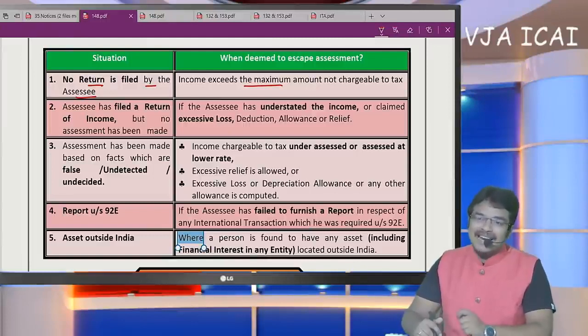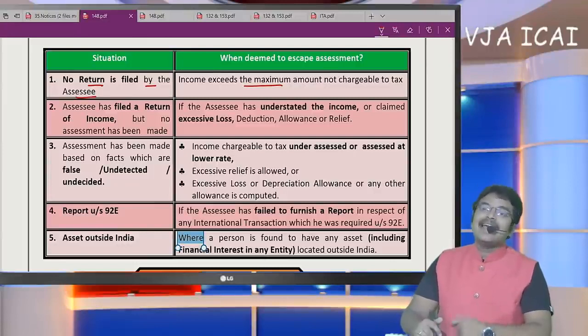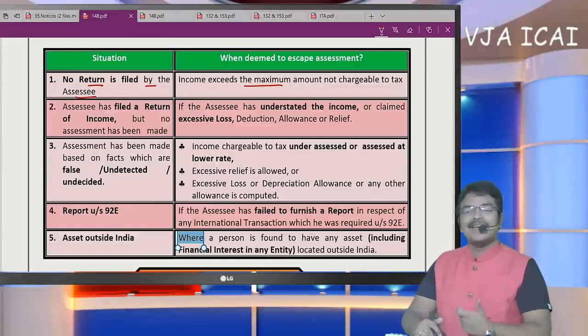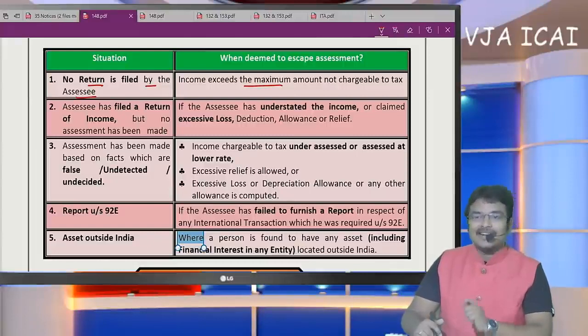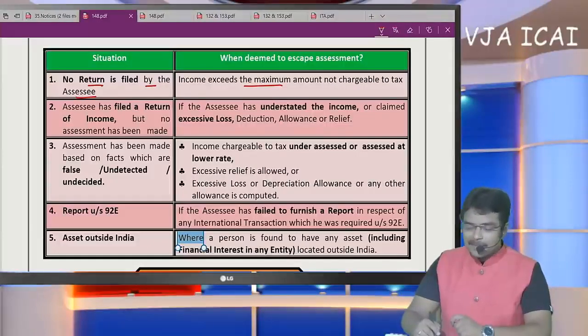In statement of financial transaction, the information is available, but the return has not been filed by the SSC. Either gain or loss must be disclosed by filing return of income, but he has not filed his return of income. So assessing officer shall issue notice under section 148 that your income has escaped the assessment.